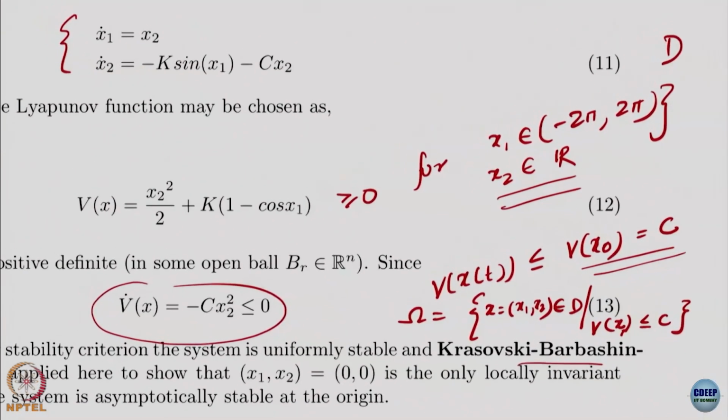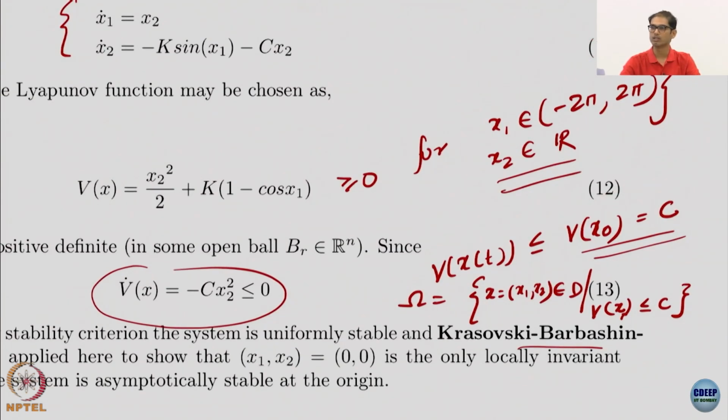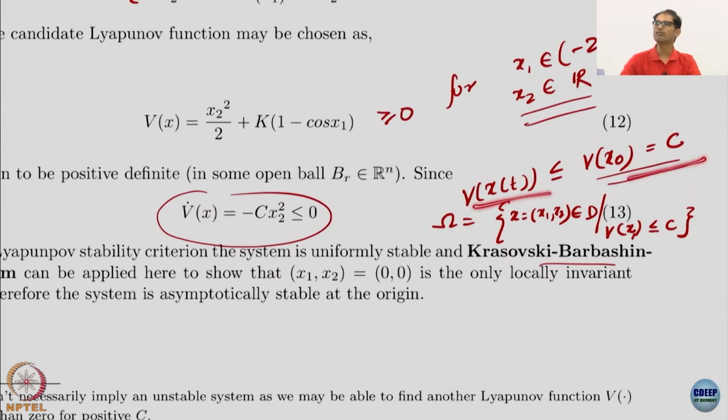That is why I am putting a little bit of effort. It is obvious that this domain is fine, because my only aim with the domain was to include both equilibria, because I want to use LaSalle invariance, so there have to be multiple limit points. If I just take the bottom one and use minus pi to pi, I do not even have the top one, so LaSalle invariance does not do anything special, and x2 can be anything in R. Now my problem is that this domain is not bounded, therefore I can't use that as an omega, but I know that V is less than or equal to c for all time, from my V of x0.